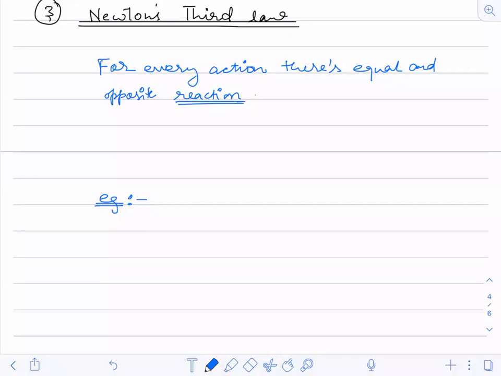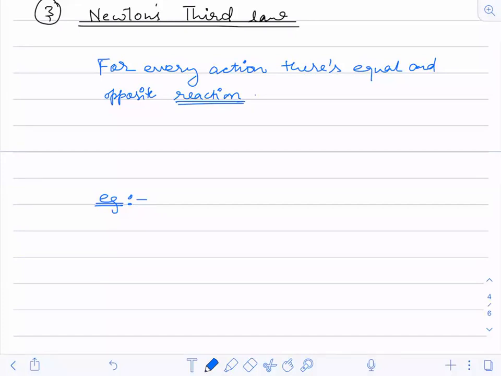Another example that you are writing here is the shooting of a gun. When you fire from the gun, what will happen? You will feel a jerk in the backward direction.